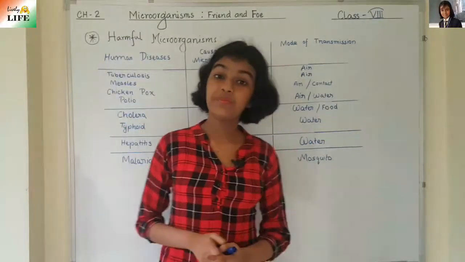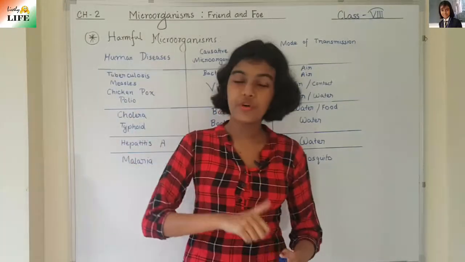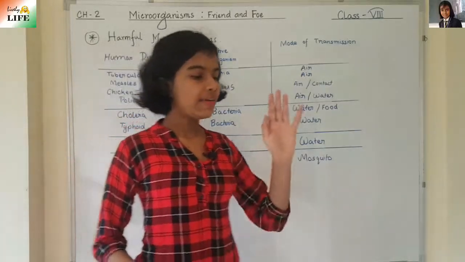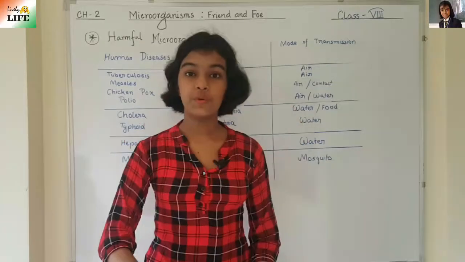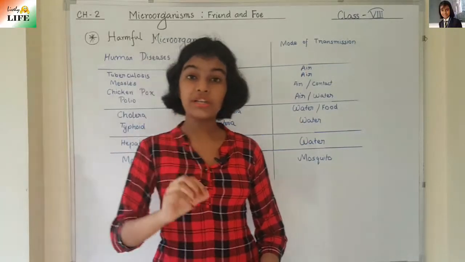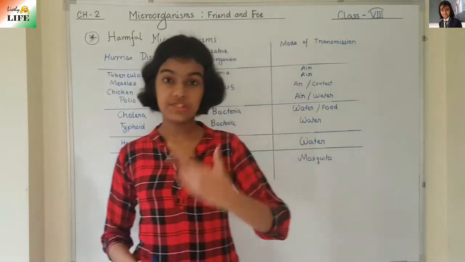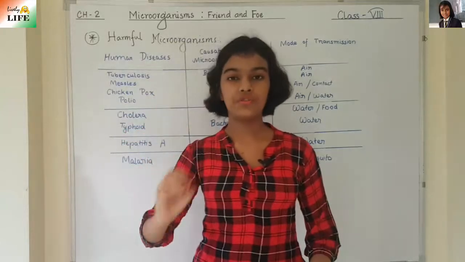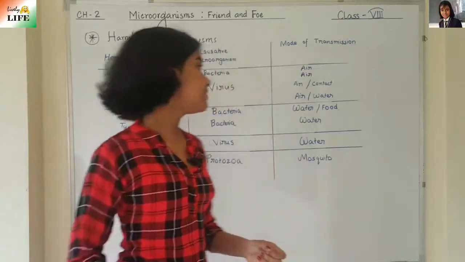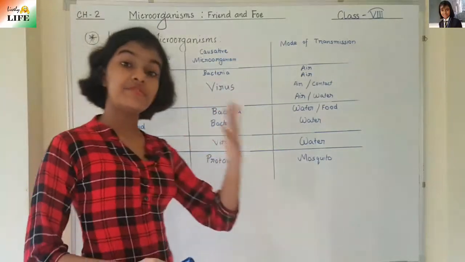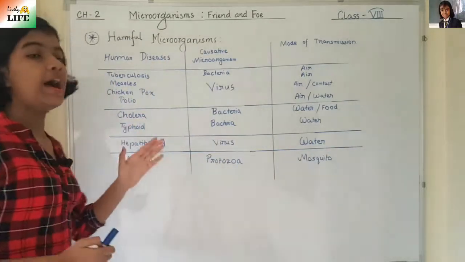So what will be the preventive measure for this? We must not eat uncovered food. I already told you before, we must not eat uncovered food, and we must put a cover on the food that we have cooked. We must eat cooked food and drink boiled water, because boiled water and cooked food kill almost all pathogens present in them. We also must wash our hands before eating, right? Even vaccination is a preventive measure. So these are the preventive measures for cholera and typhoid.